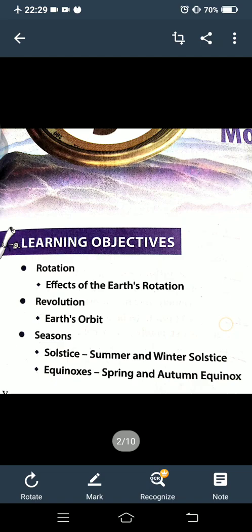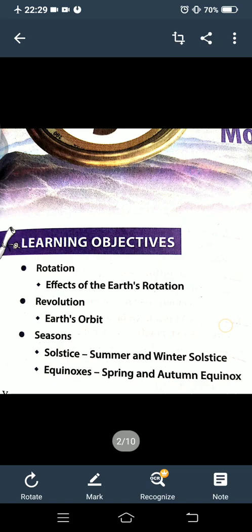You also studied that it has an axis on which it rotates. In this chapter, we shall study the various motions of the earth and their effects.